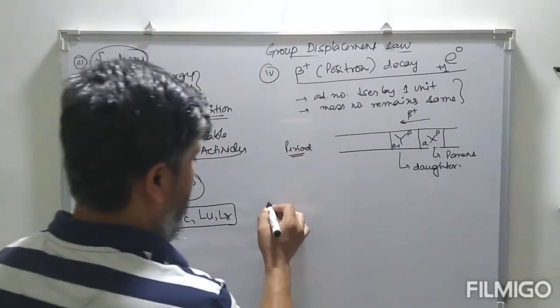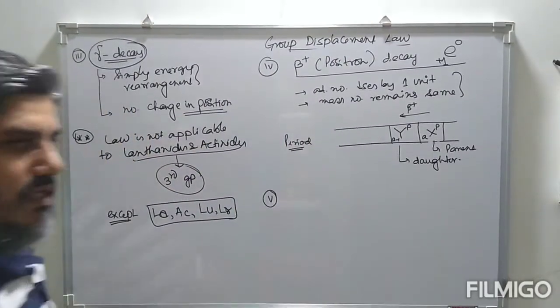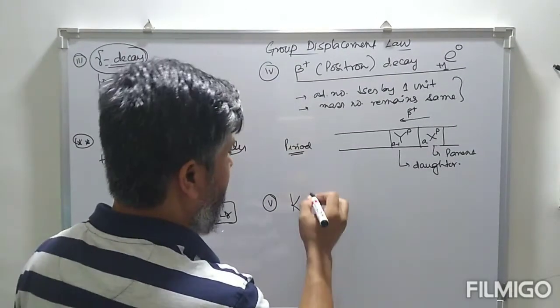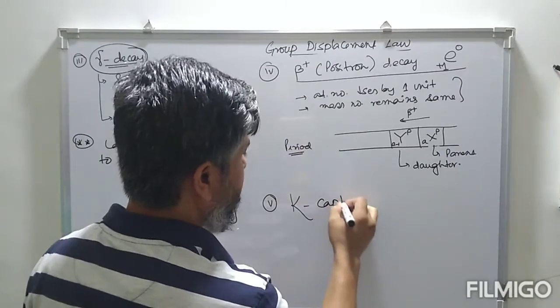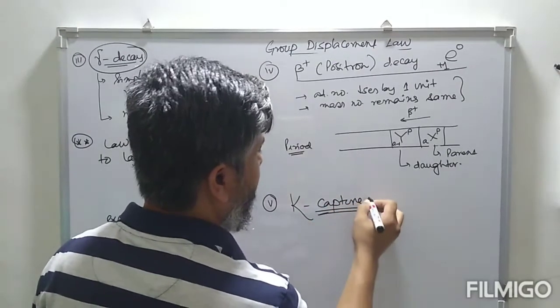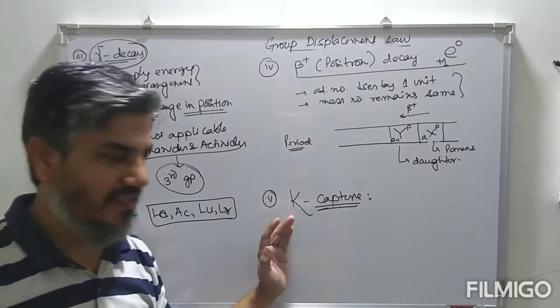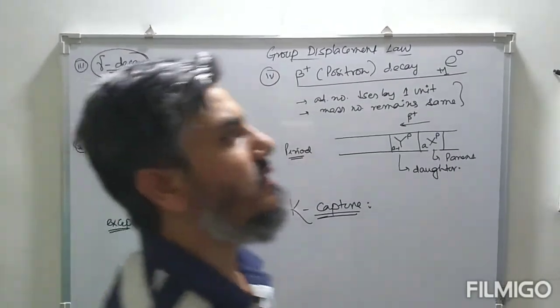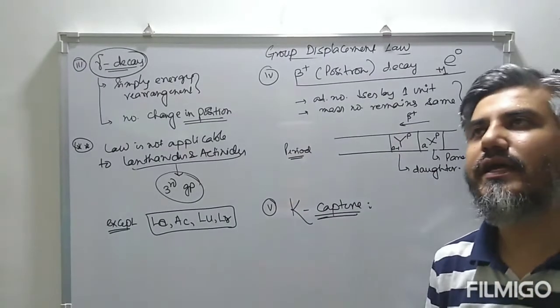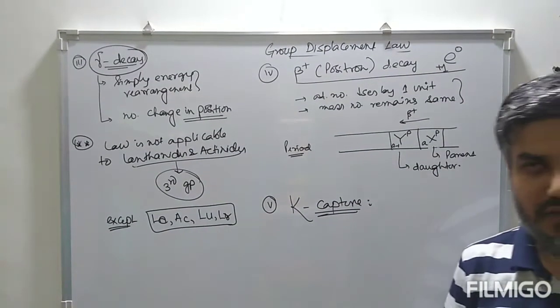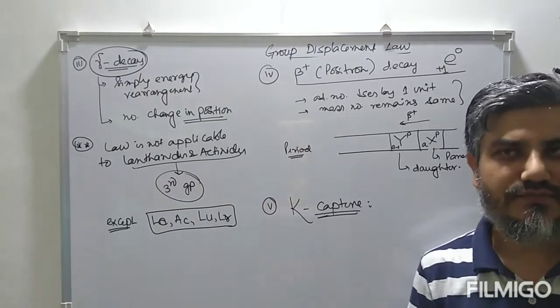Apart from this, we also encounter another type of decay that is known as K capture. So this K capture is nothing but K stands for K shell, that is kernel. Sometimes the heavier nuclei absorbs an electron from the K shell.